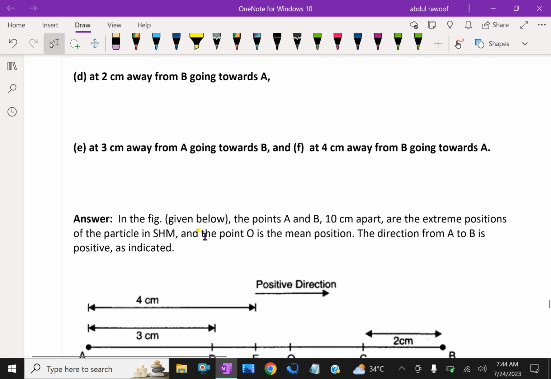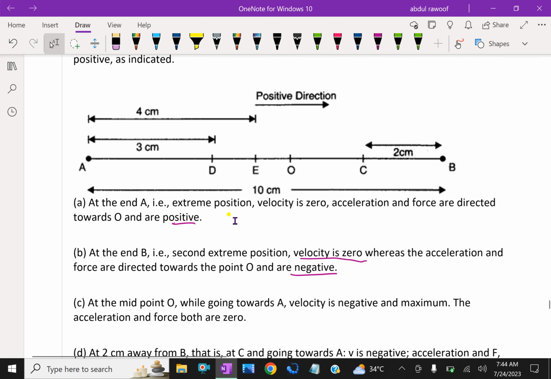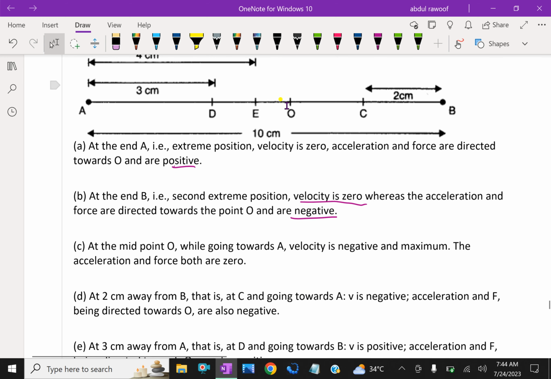Third one, at the midpoint of AB going towards A. At the midpoint O, while going towards A, velocity is negative because from the midpoint to the extreme point, it is on the negative side, and velocity is maximum. The acceleration and force both are 0 at the midpoint.